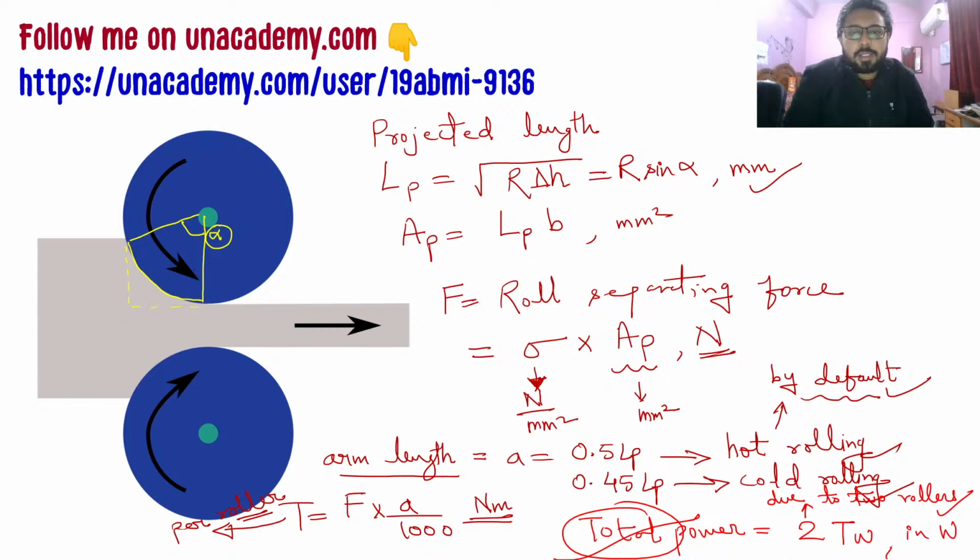And again, just remember that F is the roll separating force, and sigma is the flow stress which is required to make this plastic deformation occur. So let me write it here as sigma naught, because that is how flow stress is usually denoted. These are the things that you have to remember.